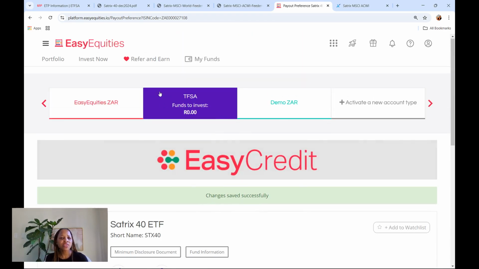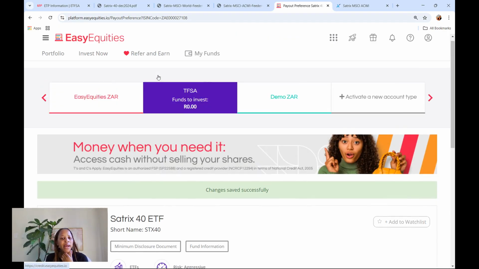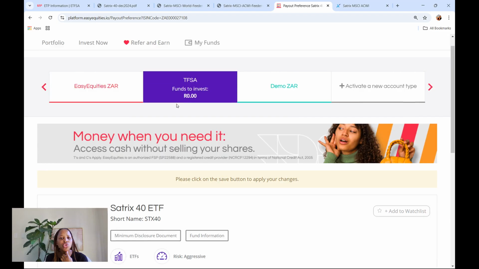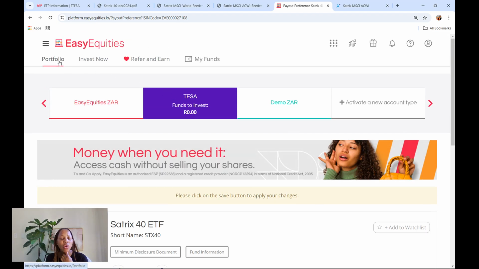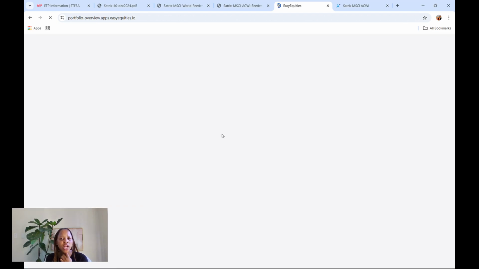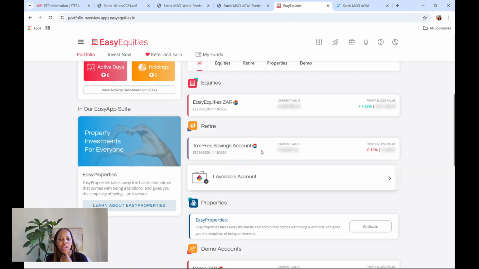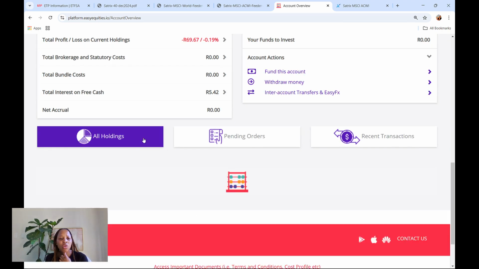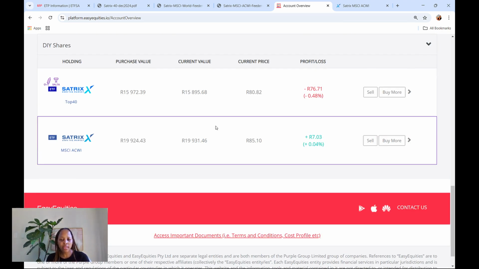And then just for those that don't remember, let me just click on the TFSA again. I want to show you my holdings. Okay, so now that I've invested in there, let's go in there. All holdings. Okay, so another thing that you should know about a tax-free savings account, which makes it very attractive,